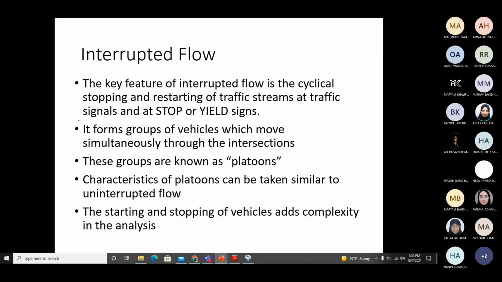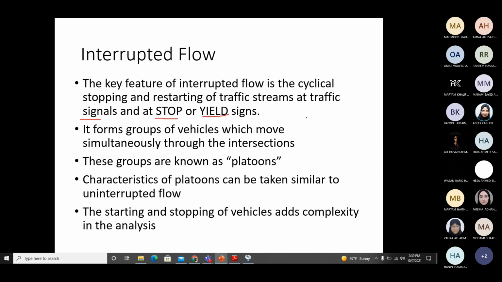For example, a signal or a stop sign or a yield or give way sign or a roundabout. Whenever you reach these interruptions, you have to stop, and then after a few seconds the traffic will restart movement. Because of this stopping and restarting, the flow cannot be analyzed or modeled through the equations which we have seen earlier. The equations we have derived up till now, for flow, speed and density, are for uninterrupted flow facilities where there is no external interruption to the traffic.